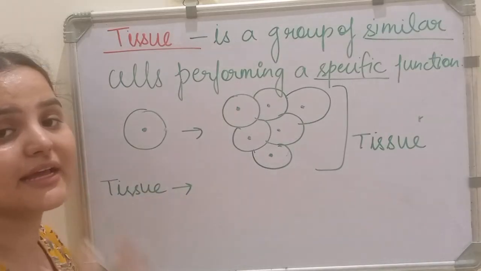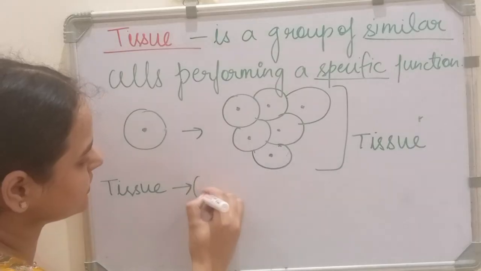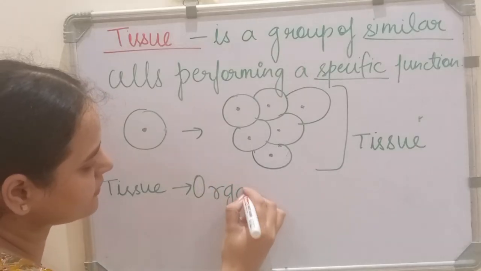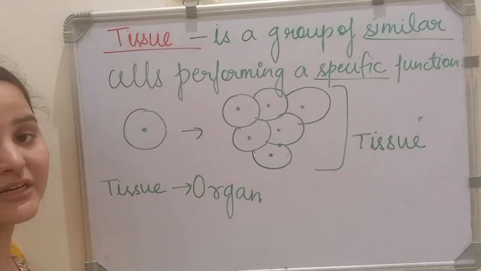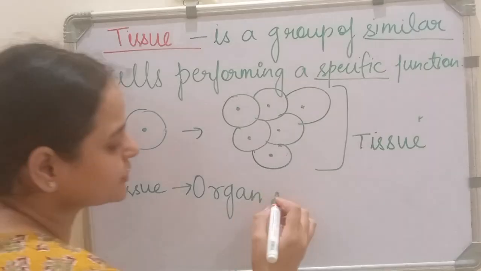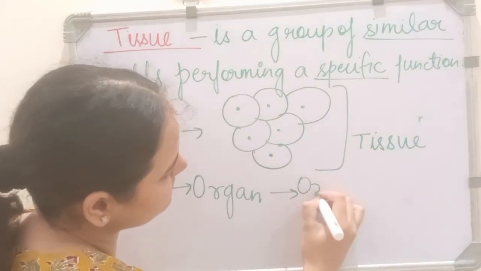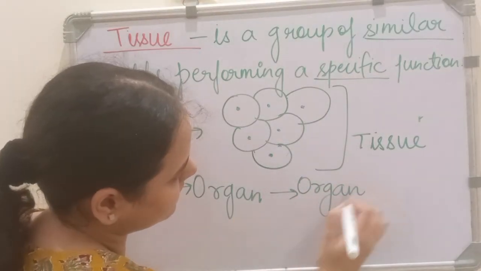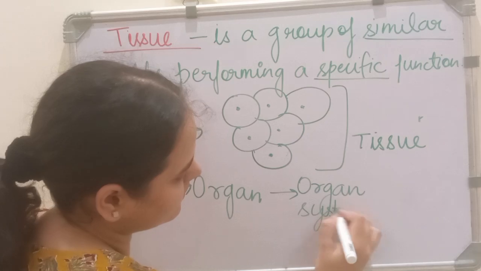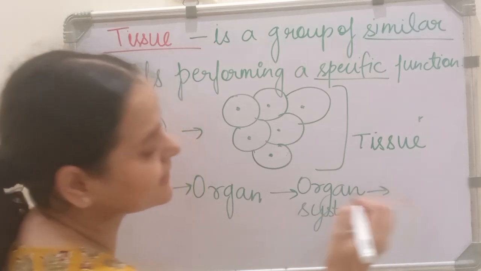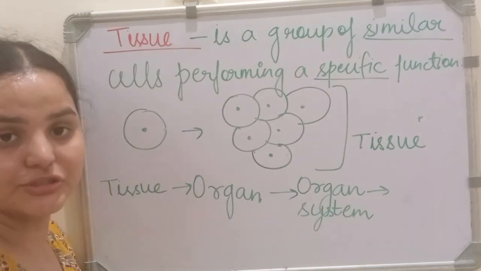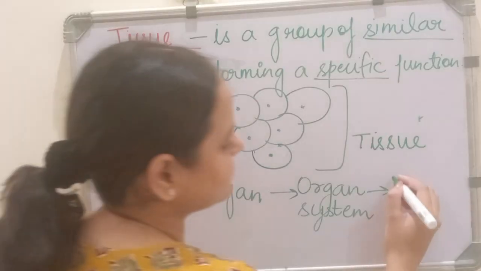Multiple tissues constitute an organ. Multiple organs constitute an organ system. And multiple organ systems constitute an organism.